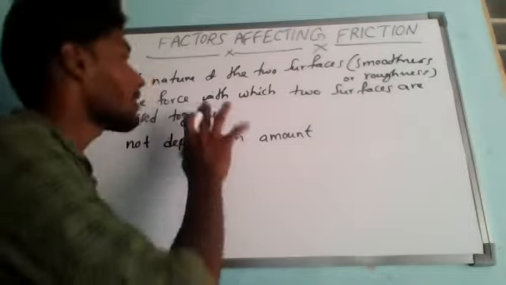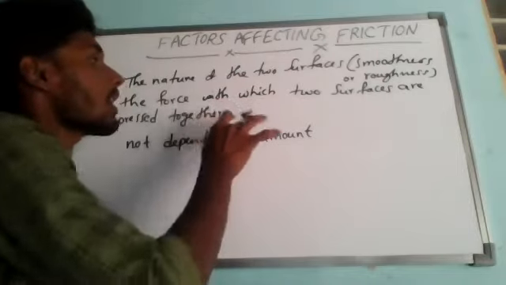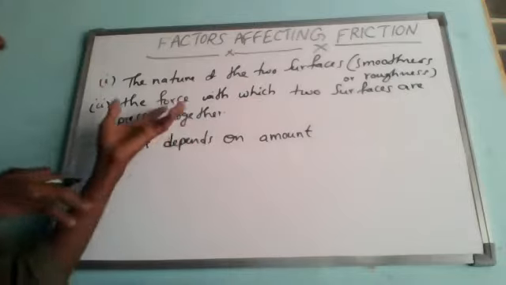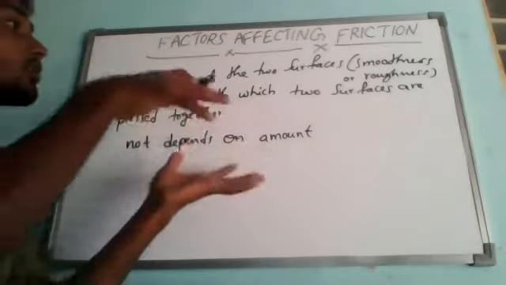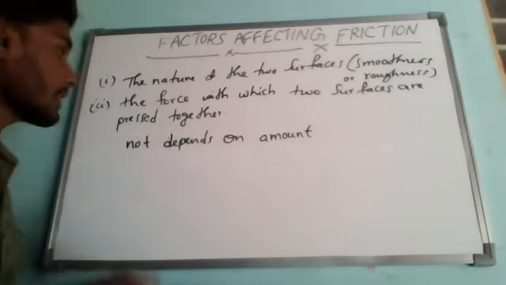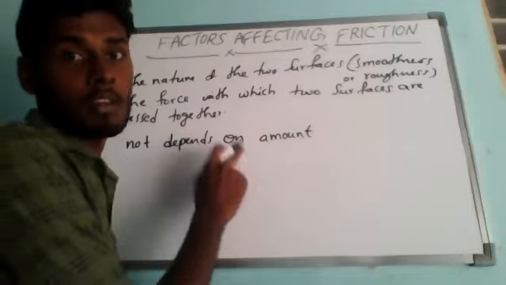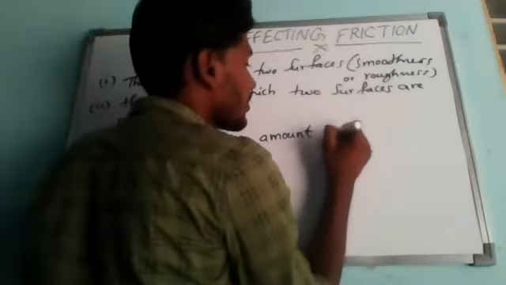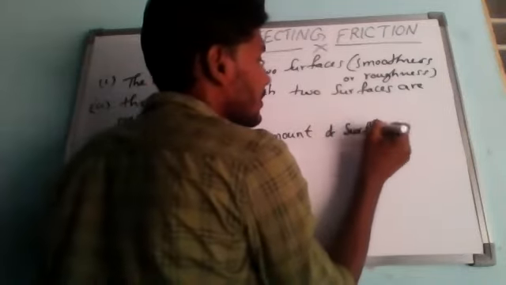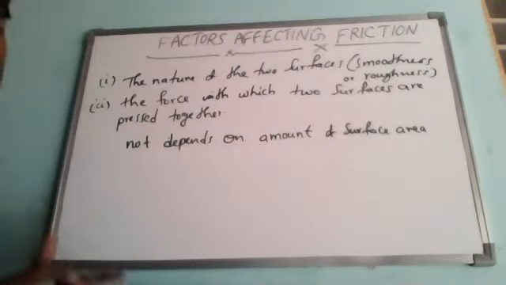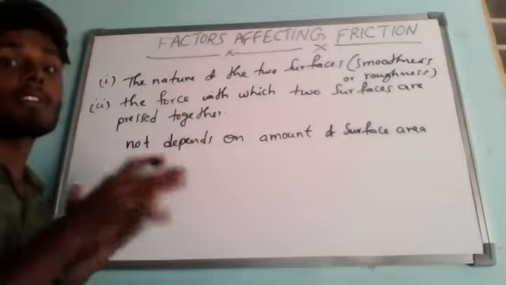It depends only on the type of surfaces and the force with which the two surfaces are pressed together. It does not depend on the surface area of the two objects which are in contact with each other.